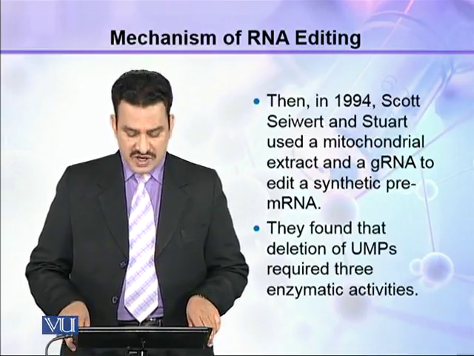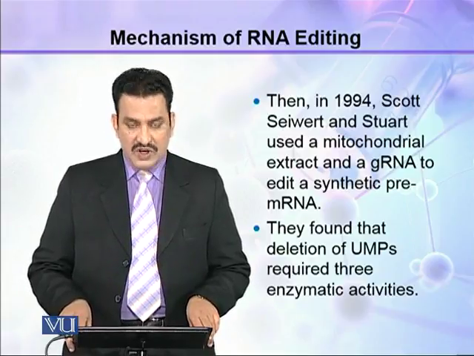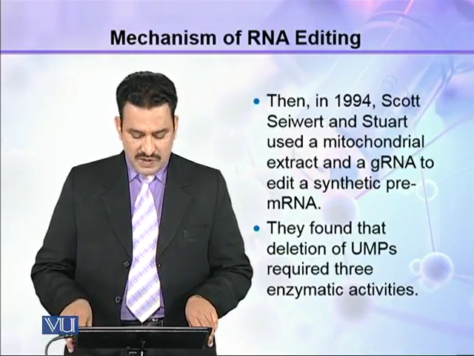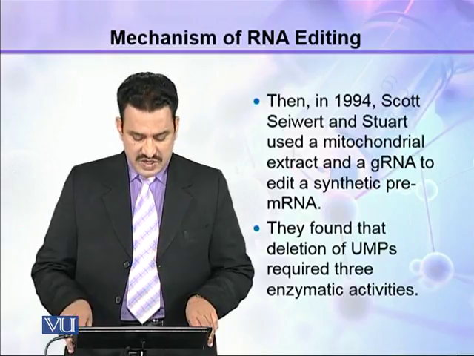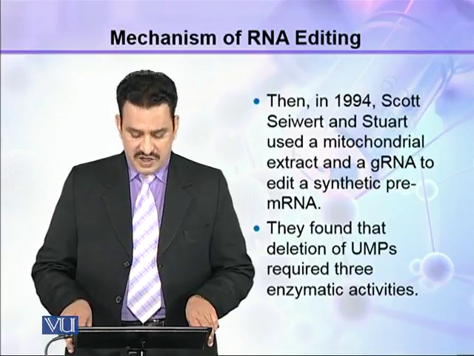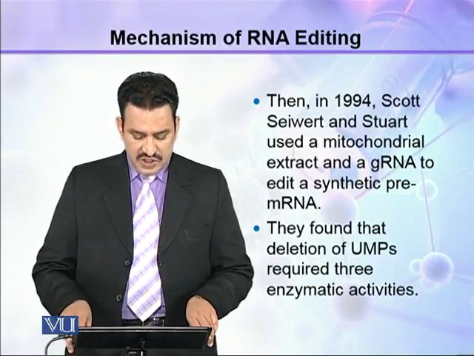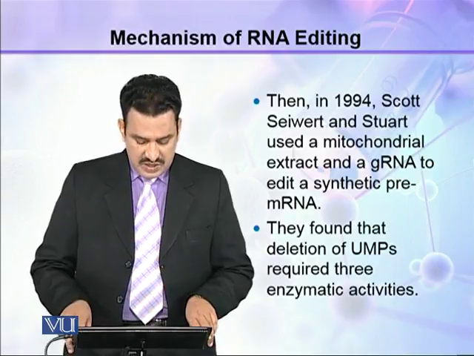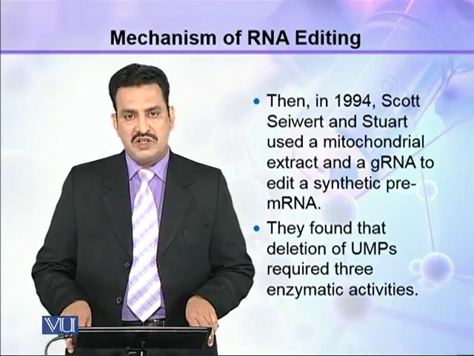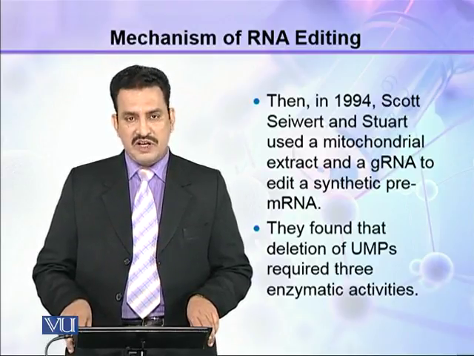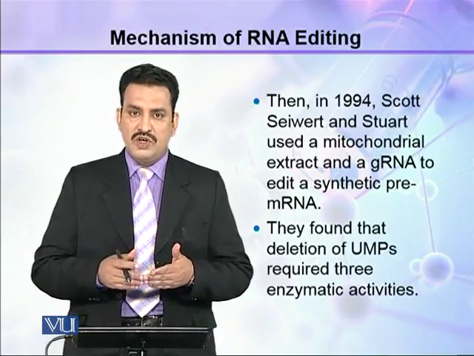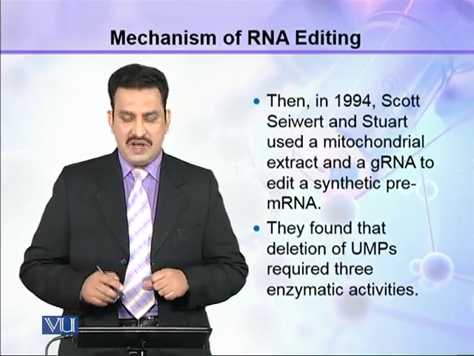Then in 1994, Scott Seward and Stewart used a mitochondrial extract and a gRNA to edit a synthetic pre-mRNA. They found that deletion of UMPs required 3 enzymatic activities. They were actually working on the deletion of UMPs from the mRNA.